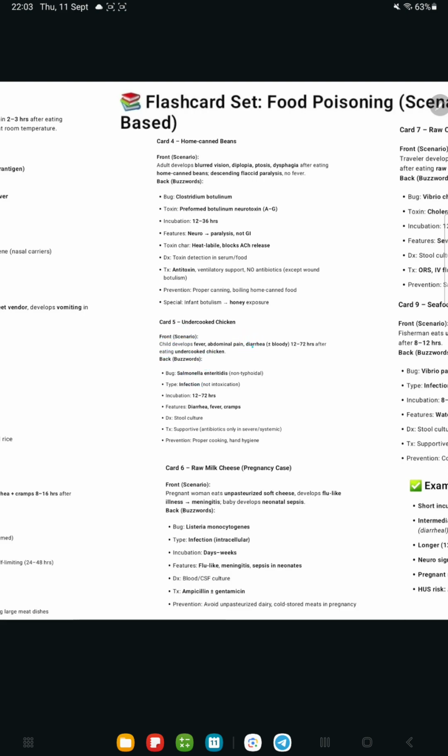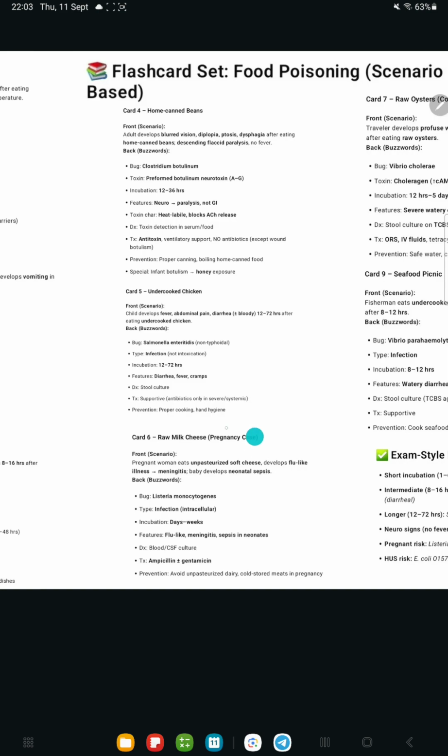Okay, this food poisoning type is infection, not intoxication. Incubation period again 12 to 72 hours. Feature is diarrhea, fever, cramps, stool culture. Treatment is supportive, antibiotics only in severe and systemic cases. How can we prevent this? Proper cooking and hand hygiene.